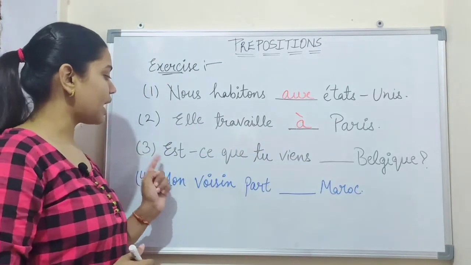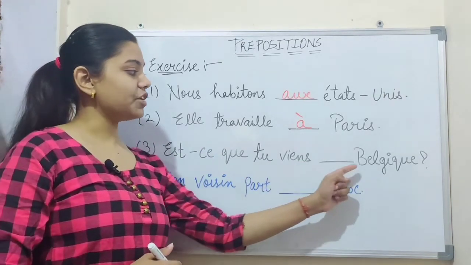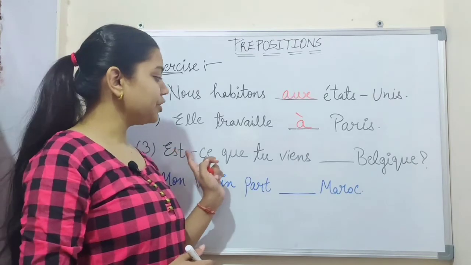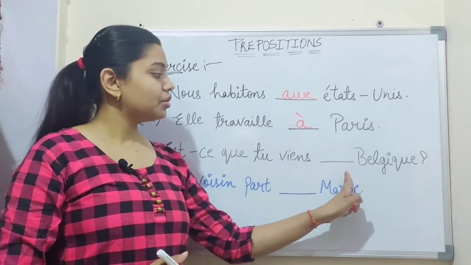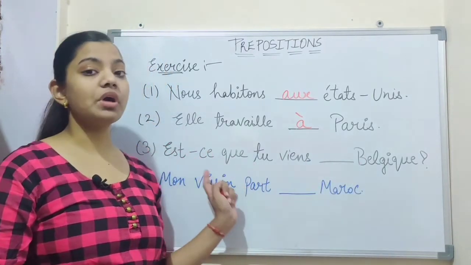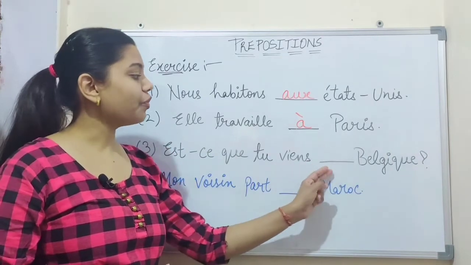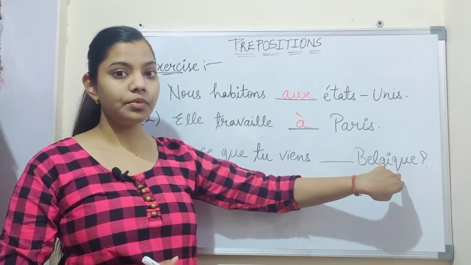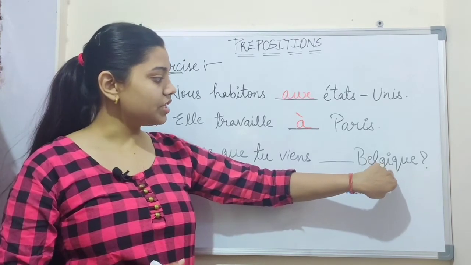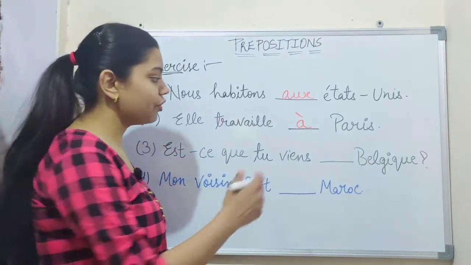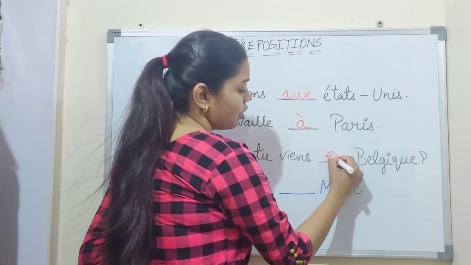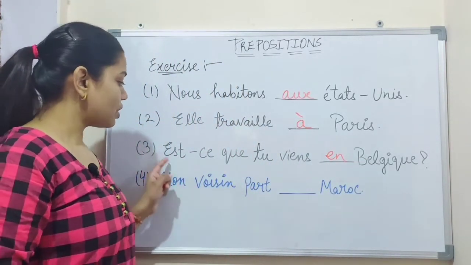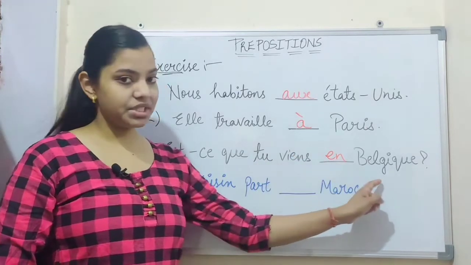Now third, est-ce que tu viens dash Belgique? Est-ce que tu viens? So, are you coming to Belgique? Belgique is a feminine country. So for a feminine country we use en. For a feminine country we use en. So, are you coming to Belgique? This is what the sentence means.